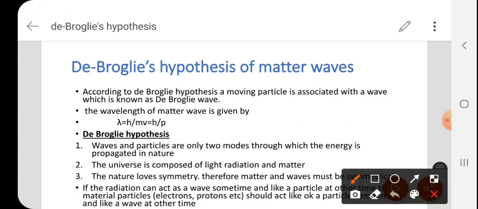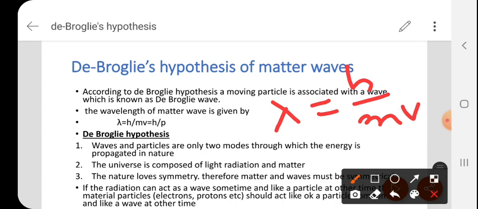And the second one, he derived one equation. There is one derivation also; next I will explain that derivation. Now see, lambda is the de Broglie wavelength. Lambda is equal to h by mv, and this equation is also written as h by p. Why? m is the mass, v is the velocity, and the product of mass and velocity gives us momentum. So that is the equation.